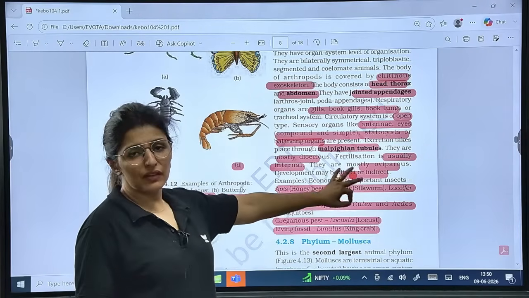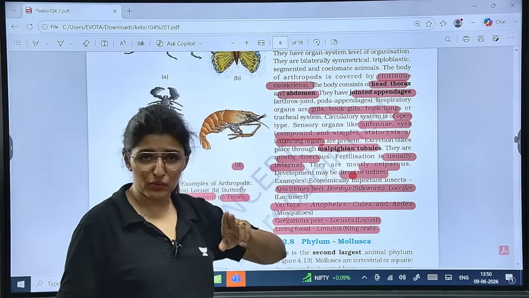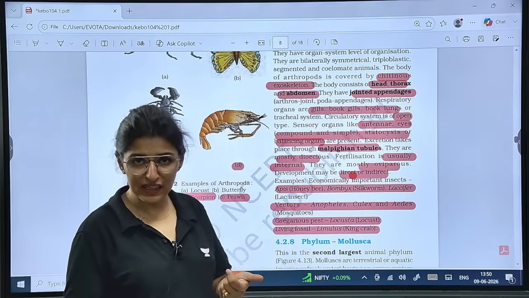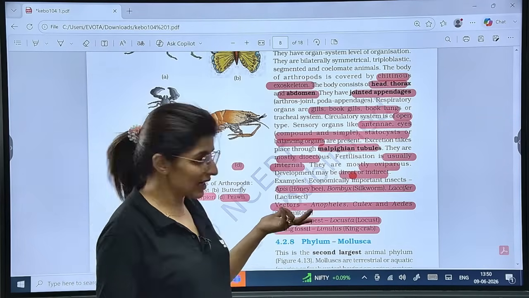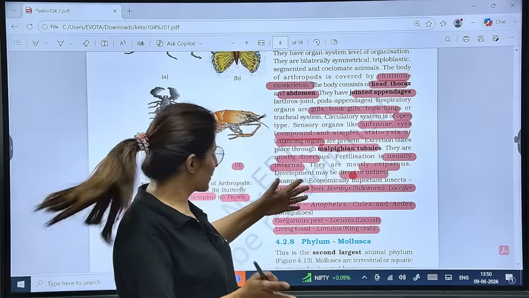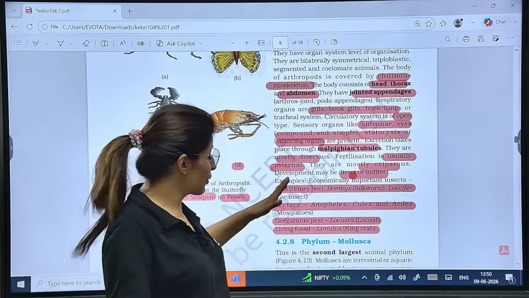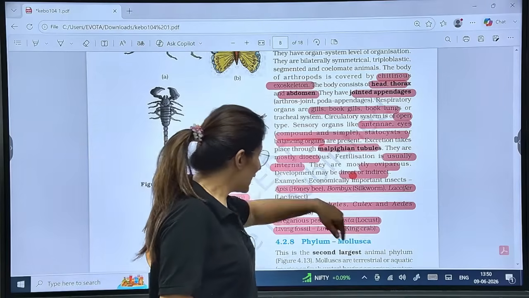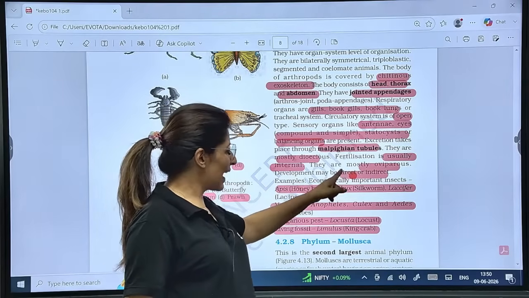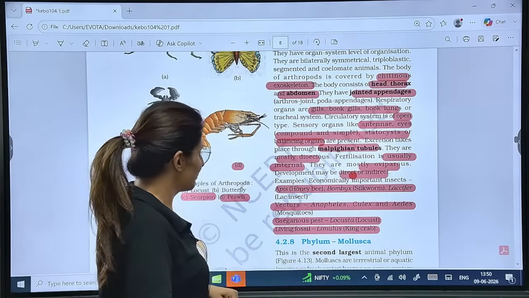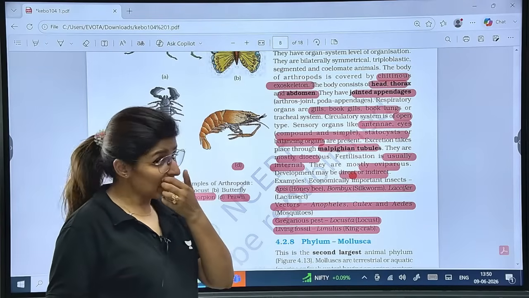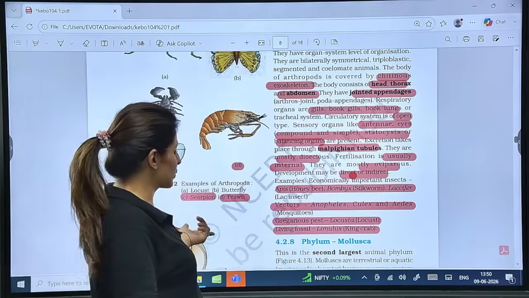Insects will excrete through malpighian tubules, while some of them will do it through antennary glands, green glands, while spiders will have coxal glands also, right? Now, mostly dioecious, unisexual, means male, female, separate, and they also show sexual dimorphism. Fertilization usually internal, mostly oviparous, but sometimes it can be direct or indirect development as well. And sometimes it can be viviparous. By the way, scorpions, they are viviparous, they directly give birth to the young ones.